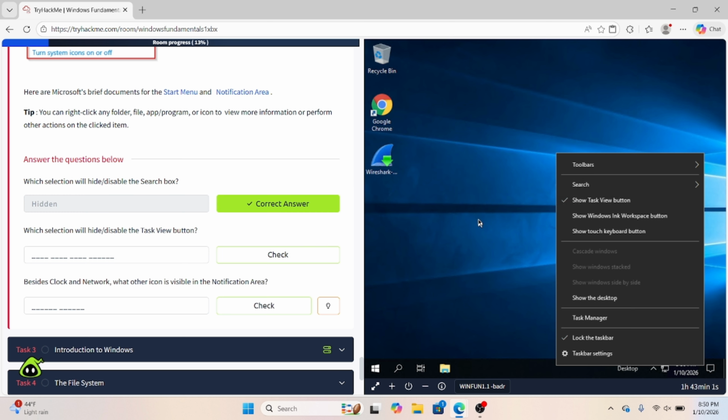Which selection will hide or disable the task view button? You can see right here the show task view button. It has a check mark next to it. If you don't want to show it, just click that. It's going to disable it. So it's going to be show task view button.